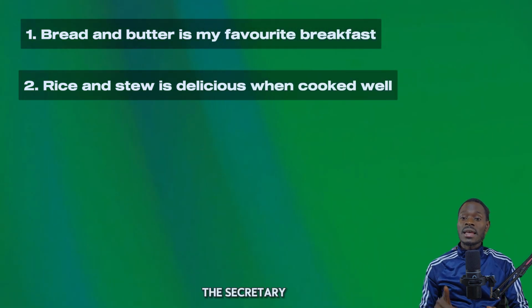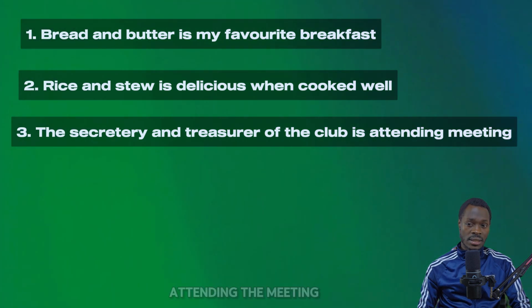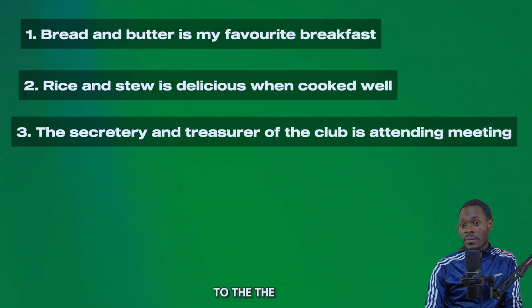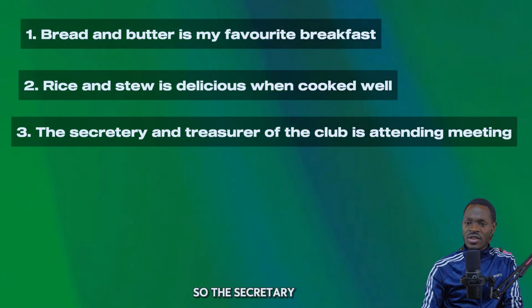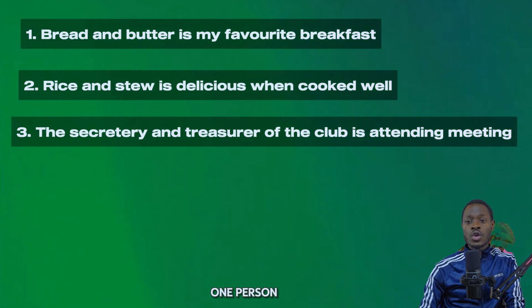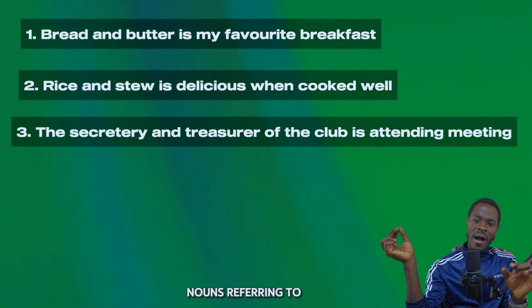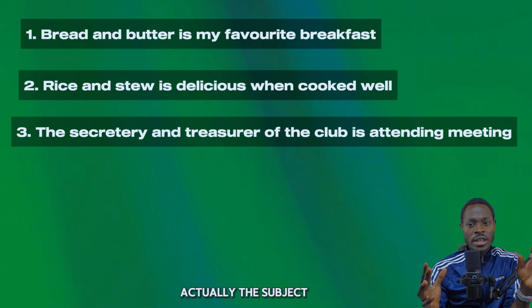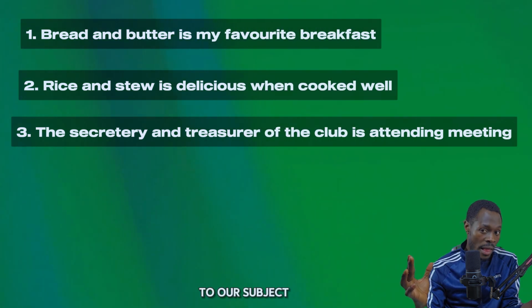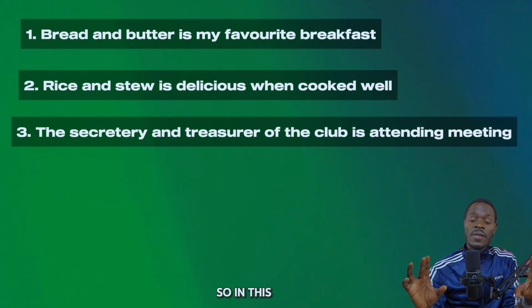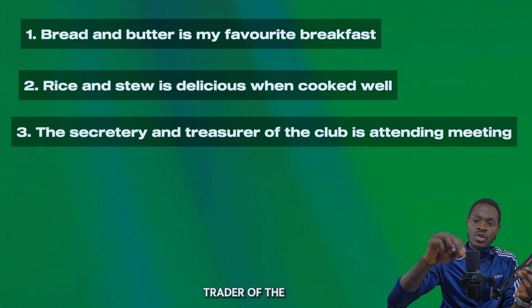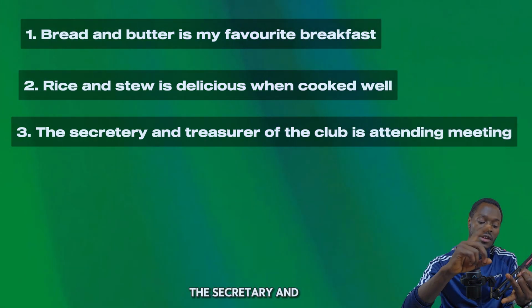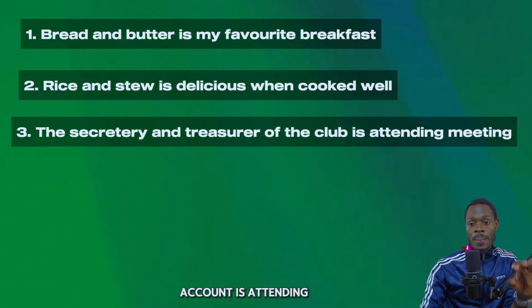Next sentence is: the secretary and treasurer of the club is attending the meeting. When we look at this, treasurer is also referring to what? To the secretary. So the secretary and treasurer is one person. So here also we have two nouns referring to one person. In this case, we will not use "are" because the subject is just one person. We are referring to our subject, who? The secretary. So when we use "are", that is incorrect. The secretary and treasurer of the club is attending the meeting.